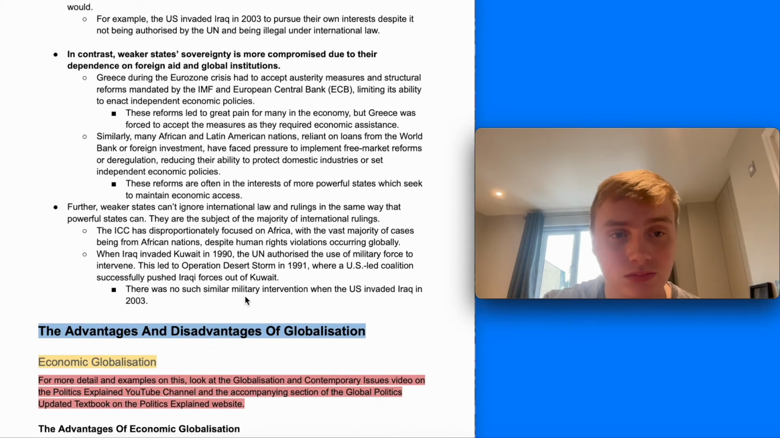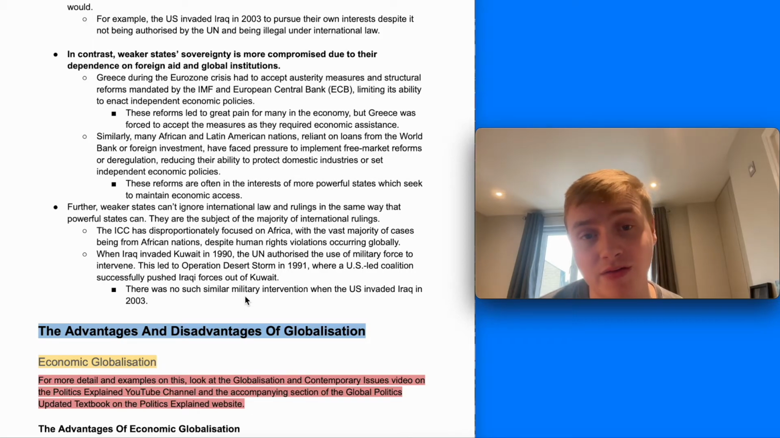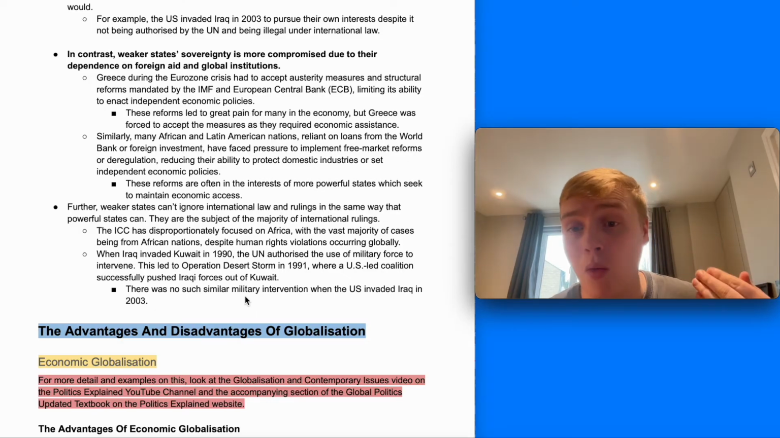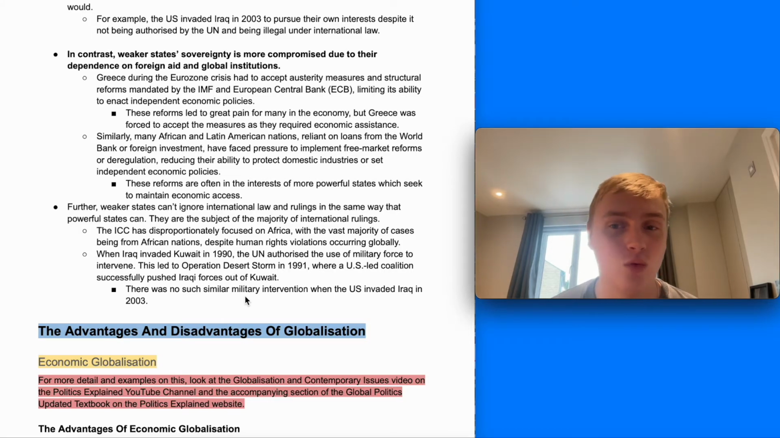It's forced to accept them as they really required the economic assistance because of their poor economic situation. Similarly, many African and Latin American nations have been really reliant on loans from the World Bank or foreign investment, and therefore have been pressured by international organisations, such as the IMF and World Bank, to implement free market reforms that they may not support and that may not be in their economic interests. We'll look at that in a lot more detail when we look at the IMF and World Bank in terms of these structural adjustment programs.